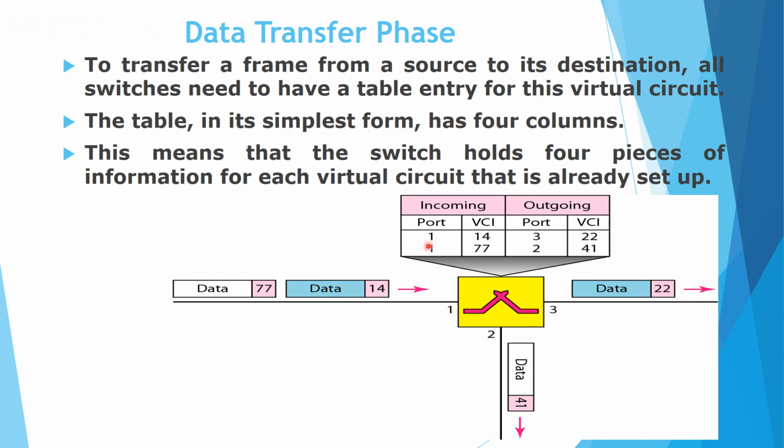Similarly, the data with VCI value 77 is forwarded through port number 2 with the new VCI value 41. So we can clearly observe that whenever the frame enters the switch and leaves the switch, the VCI values are different.